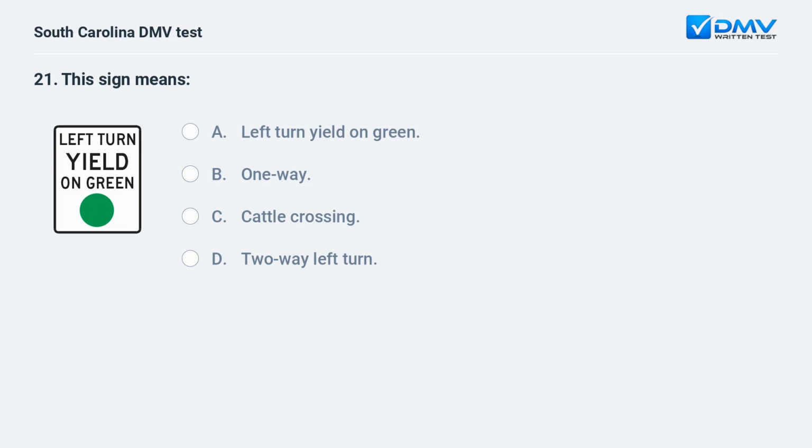This sign means A. Left turn yield on green. B. One way. C. Cattle crossing. D. Two-way left turn.